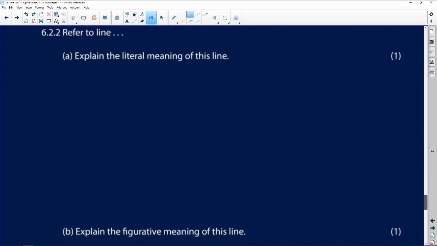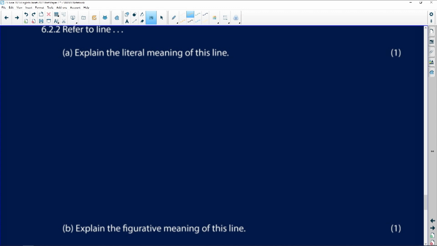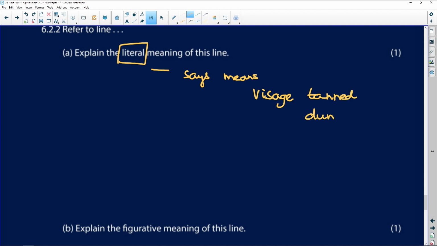And then we have literal and figurative. I think you need to revise this. So literal, basically, it says what it means. So if I say that his visage, his face, is tanned, we all know what tanning is, and dun, it's a sort of dirty white.